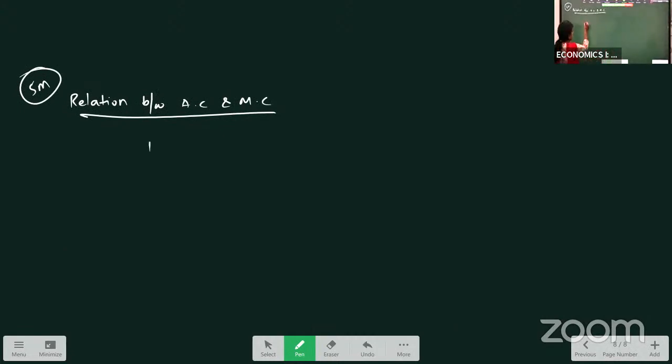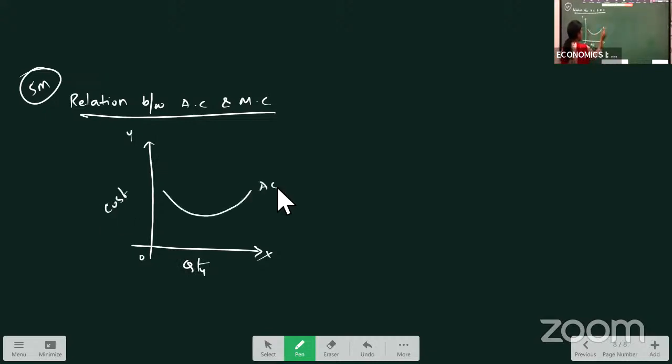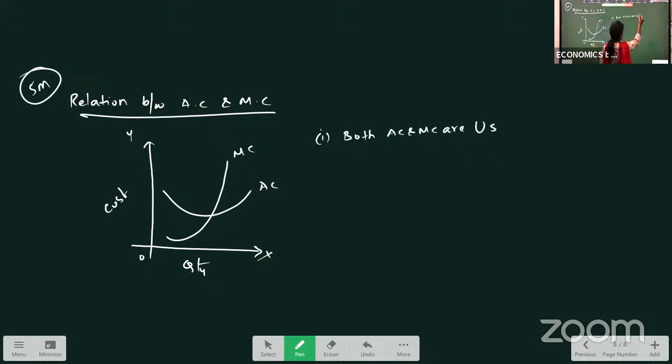That is, first you draw the graph here. On x-axis, we have quantity and on y-axis, cost. So if you see, this is the average cost curve and this is the marginal cost curve. Okay. So from this, what can we write as the relation? First point, both AC and MC are U-shaped curves.